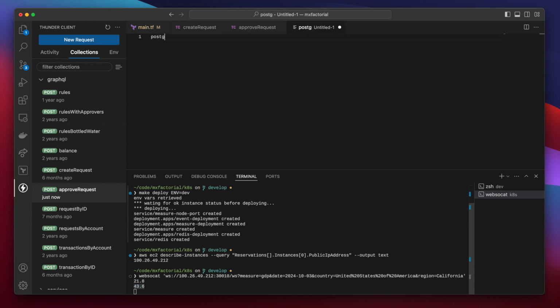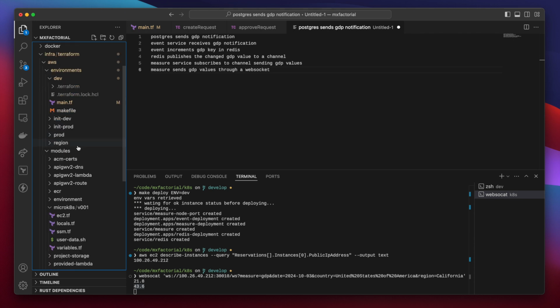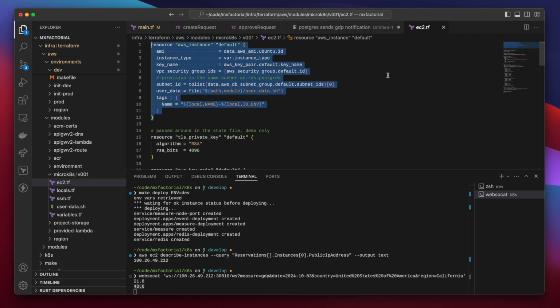Okay. Postgres sends a GDP notification. An event service receives the GDP notification and increments a GDP key in Redis. Then Redis publishes the changed GDP value to a channel, and the measure service subscribes to the Redis channel and sends the value through a WebSocket. This all happens in a Kubernetes instance running in the cloud.